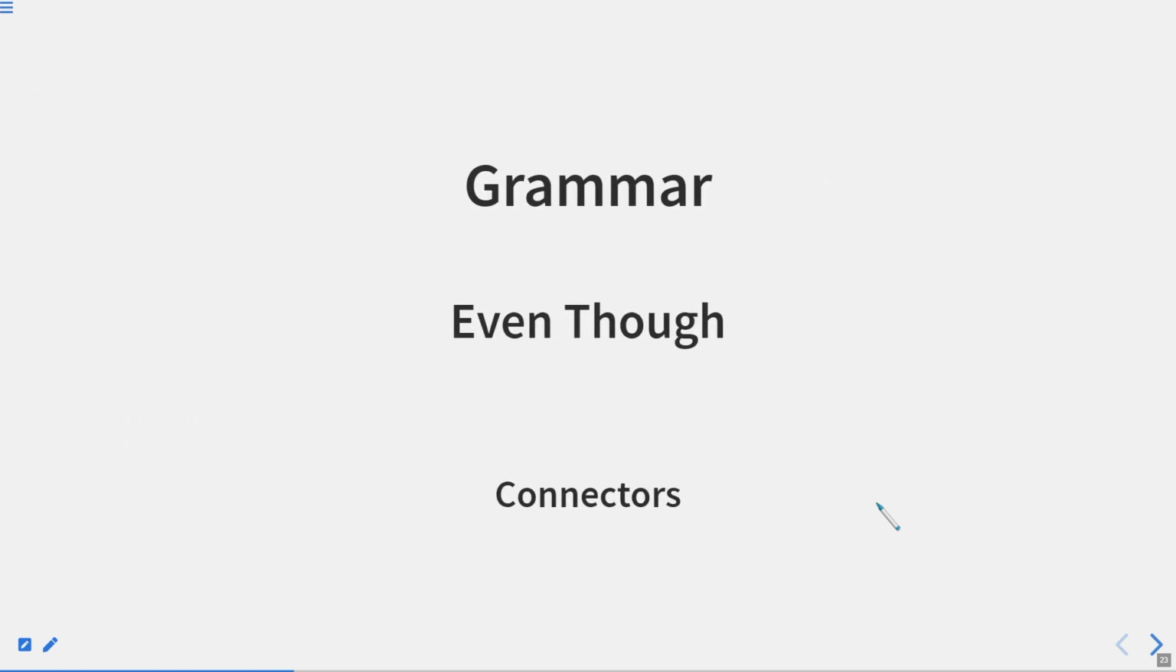Now here we are going to discuss another connector, that is even though. I hope though is clear to you. Now we are going to discuss even though, although we have already learned. So let's begin with even though. Again, it can also be used as a conjunction, preposition, or adverb.